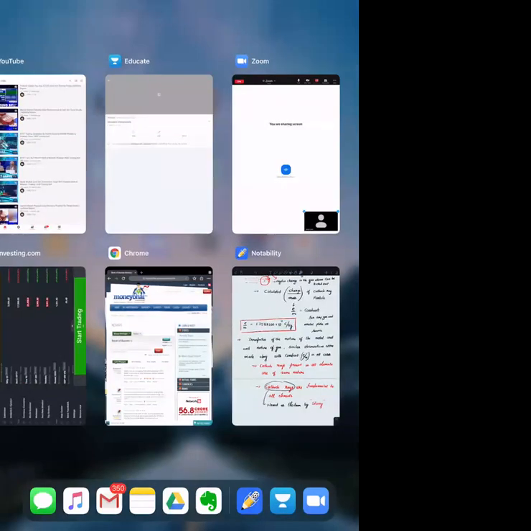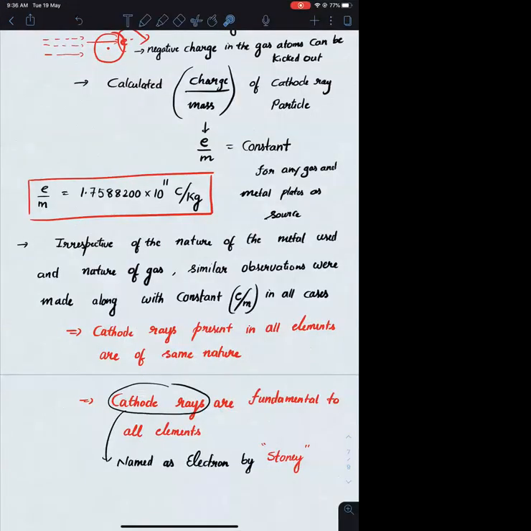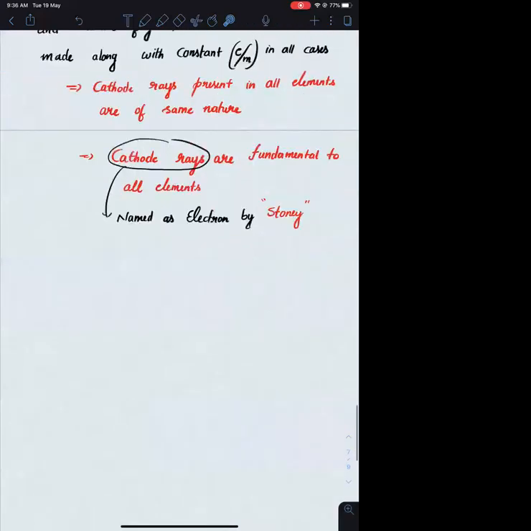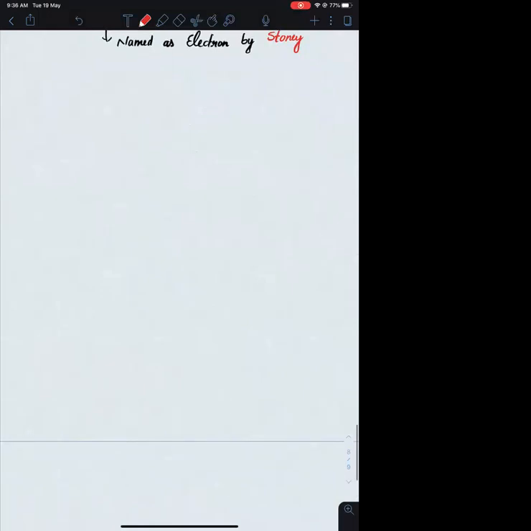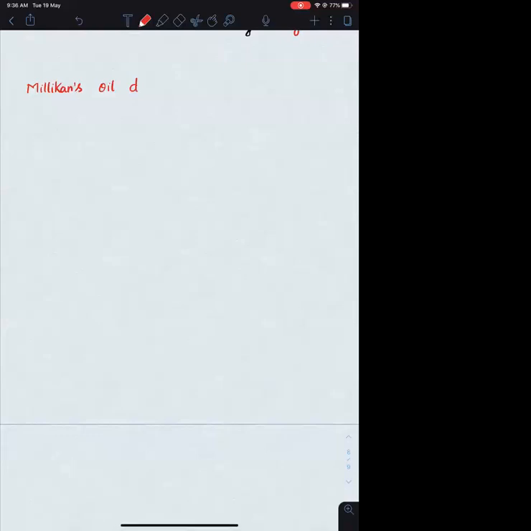Let us see an experiment from which we will see the charge of the electron. The experiment's name is Millikan's oil drop experiment. This is also an interesting experiment. Let us understand that first. Millikan's oil drop experiment. What is the purpose of this experiment?